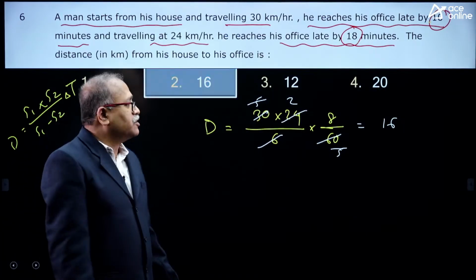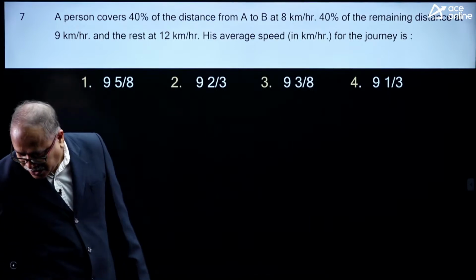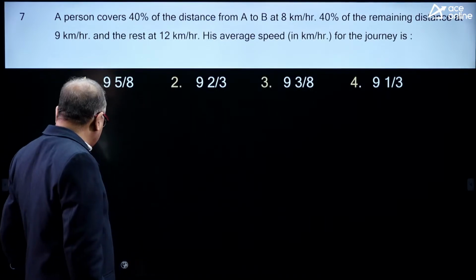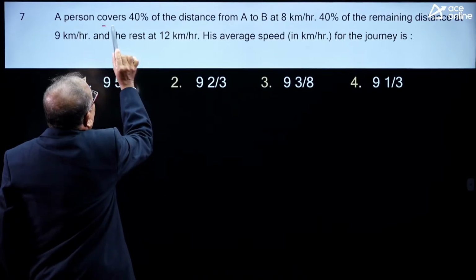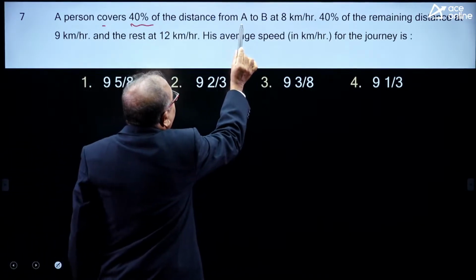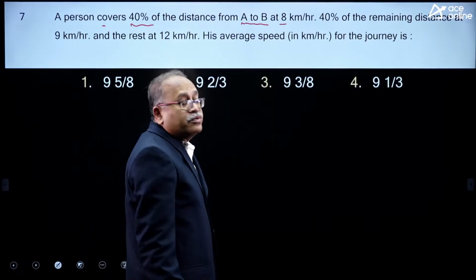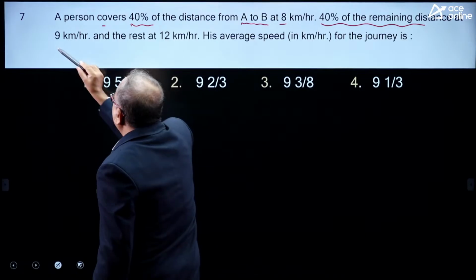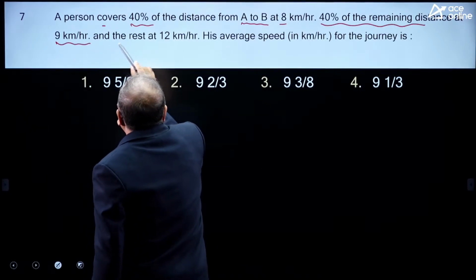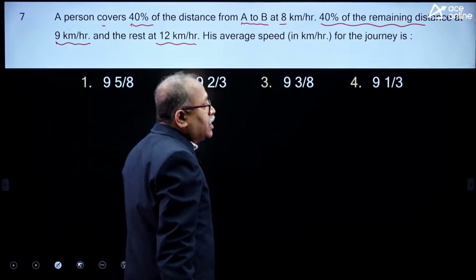And the last question on the board is this. Come on, this is the last question. So all of us together will answer the question. A person covers 40% of the distance from A to B at 8 km per hour, 40% of the remaining distance at 9 km per hour, and the rest at 12 km per hour. Find the average speed.